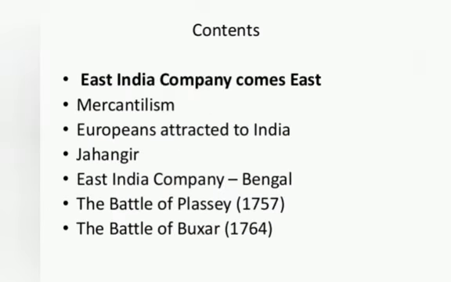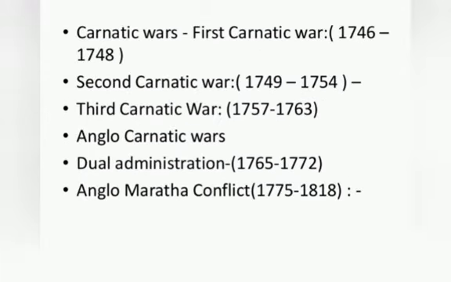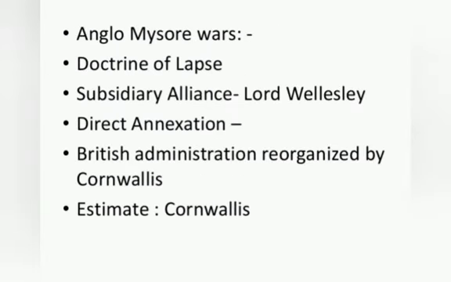The contents which we will cover in this chapter are: East India Company comes east, mercantilism, Europeans attracted to India, Jahangir, East India Company in Bengal, Carnatic Wars, that is the first Carnatic War 1746 to 1748, then the second Carnatic War, 1749 to 1754, then the third Carnatic War, 1757 to 1763, then Anglo-Carnatic Wars, dual administration, Anglo-Maratha conflict, Anglo-Mysore Wars, doctrine of lapse, subsidiary alliance by Lord Wellesley, direct annexation, then the British administration recognized by Cornwallis.